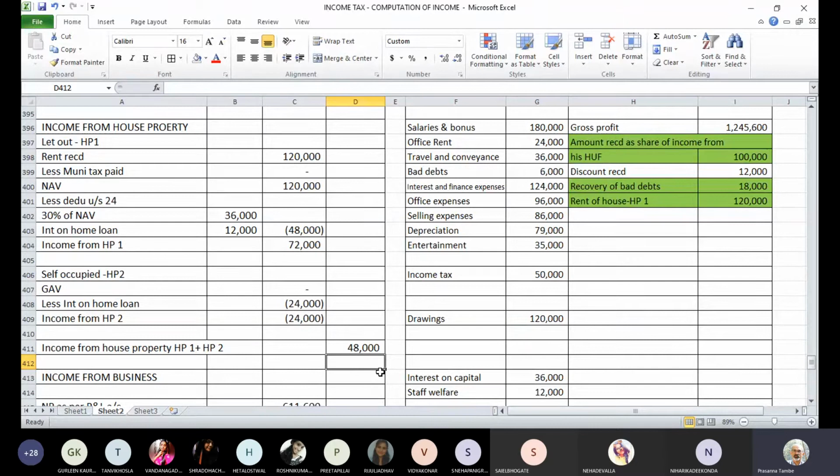First property is let out, second one is a self-occupied property. For self-occupied property, the annual value is nil. Only deduction is interest on home loan, which is 24,000.